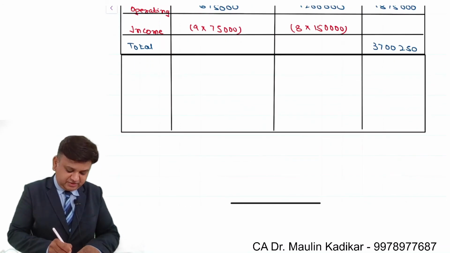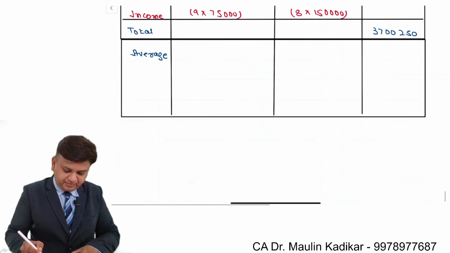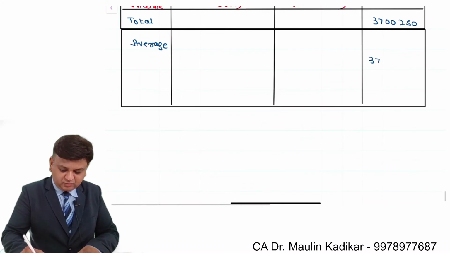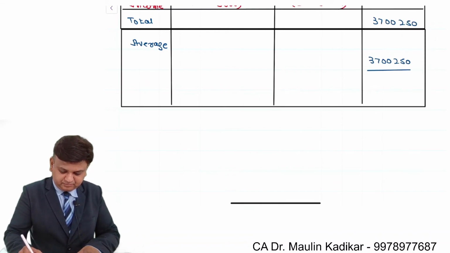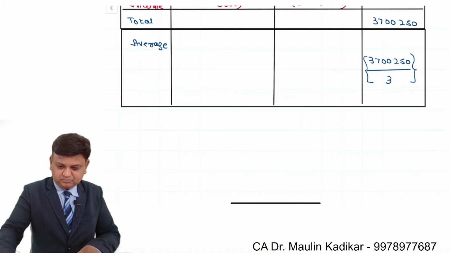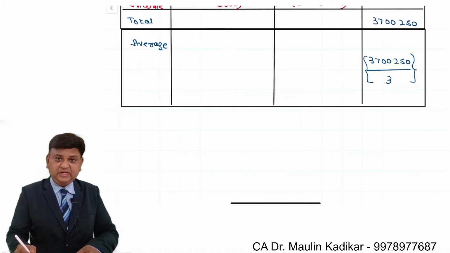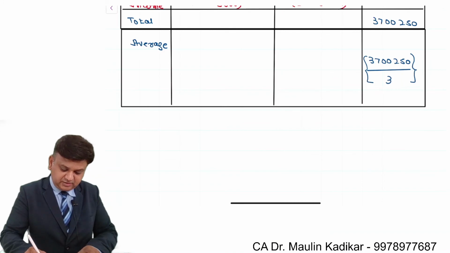Lastly, we will do average. Average would be 37,00,250 divided by 3. That comes to 12,33,417.